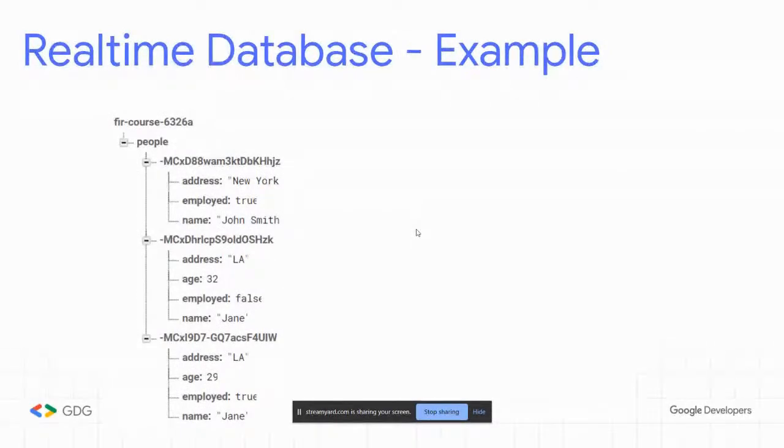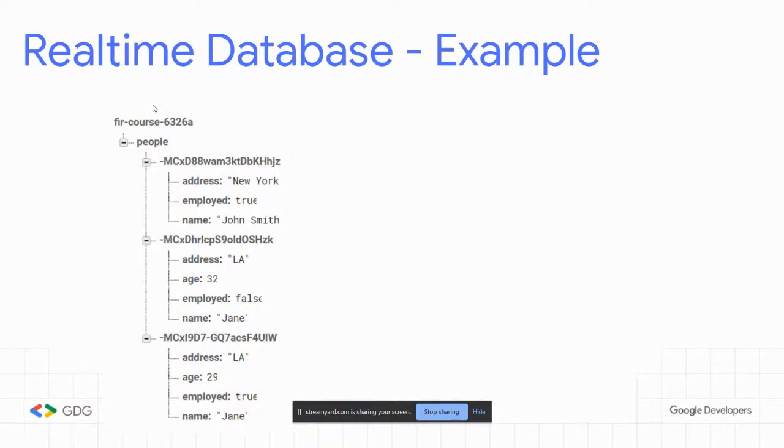So an example of a real-time database. This is really what it looks like. It does look kind of weird, so I do get that. So let's really explore it step by step. Okay, so this is a NoSQL hierarchical database, a document-oriented database. What does this mean? This means that here I have a root node. So this is like a tree.